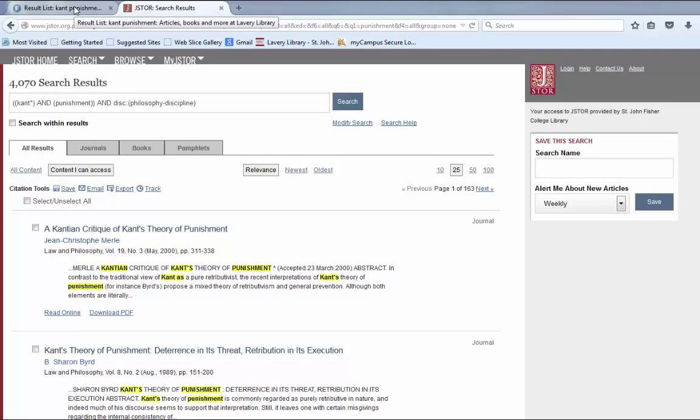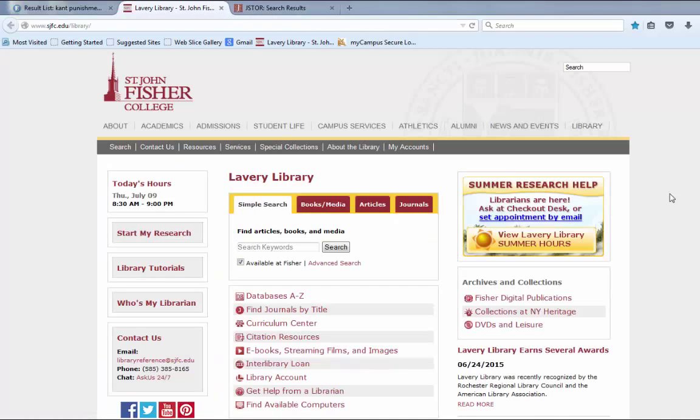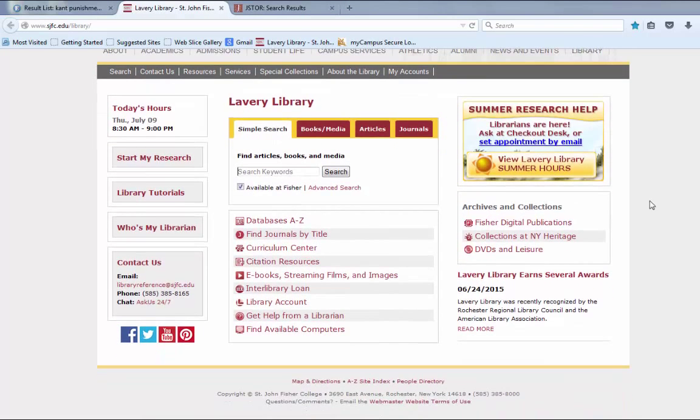However, if you do need more assistance, I'm going to go back to the library's homepage and show you where you can get some help. I am going to be away on vacation for a while this summer, so you may not be able to get me directly, but there is this contact area. You can email your question to the library reference help desk, or you can phone, and there's also this Ask Us 24/7 chat that you can use to get help as well. So please don't hesitate to ask for more help, and good luck with your paper.